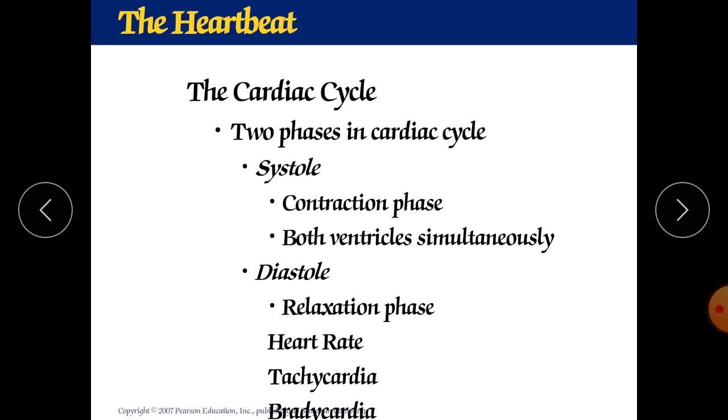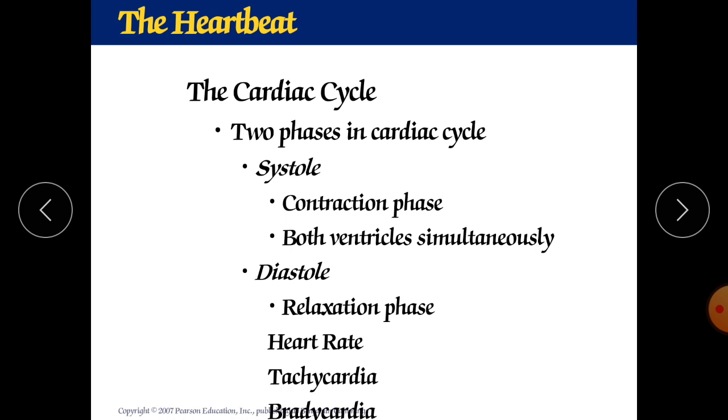Cardiac cycle. What is the cardiac cycle? It is a cycle in which the whole heartbeat continues. That heartbeat continues in two ways, either by systole or by diastole. So the cardiac cycle is divided into two phases. Systole. What is systole? It is nothing but the contraction of your heart.